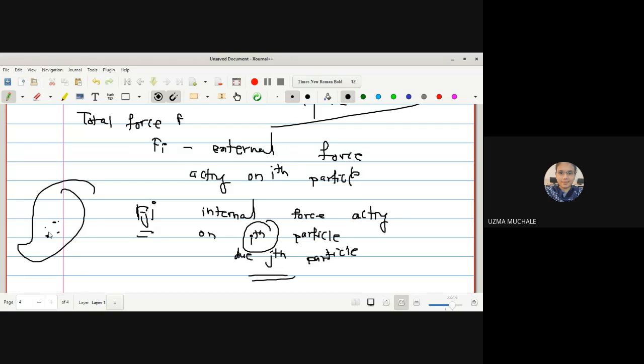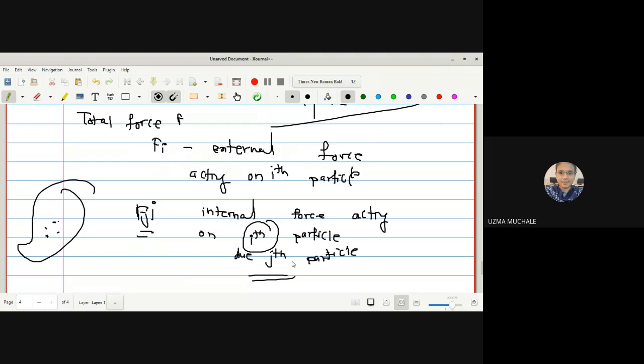Just like in the classroom, mostly we sit on a single bench with our friends, right? No doubt all are your classmates, but you select some of the friends, and with them only you are sitting in the classroom. So that is nothing but the internal force acting on the ith particle due to the presence of the jth particle. That means you and your friend are the ith and jth particle. Okay.